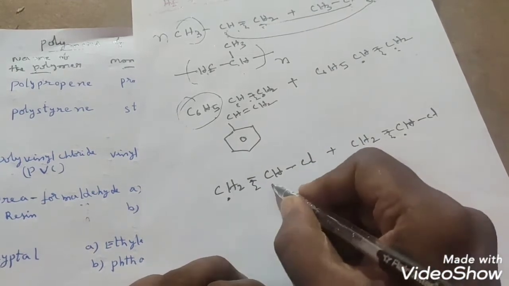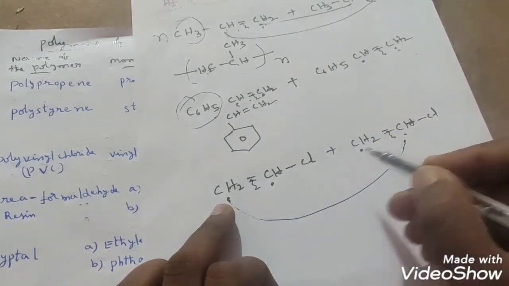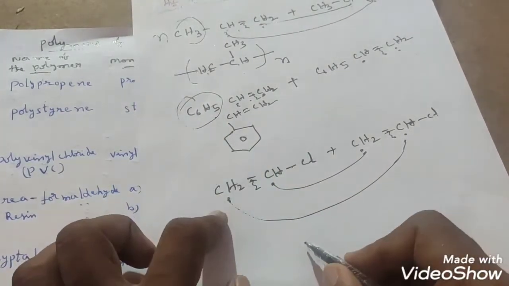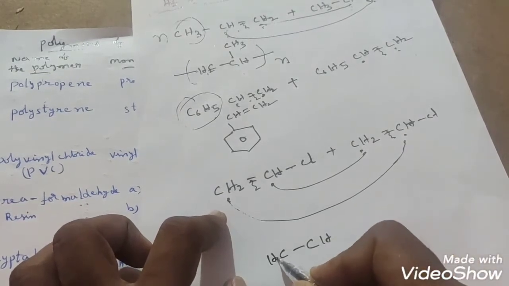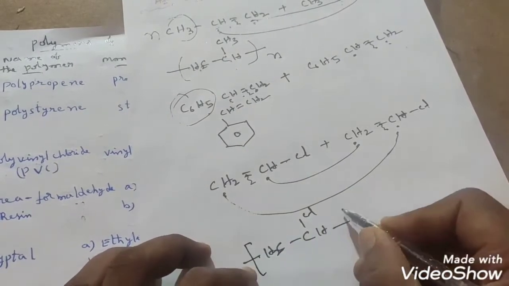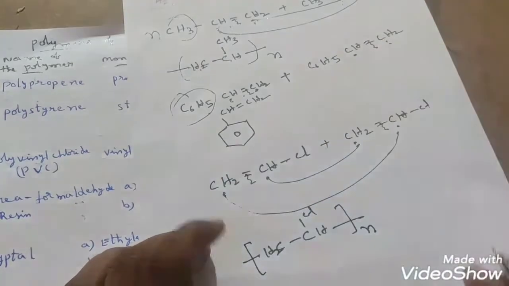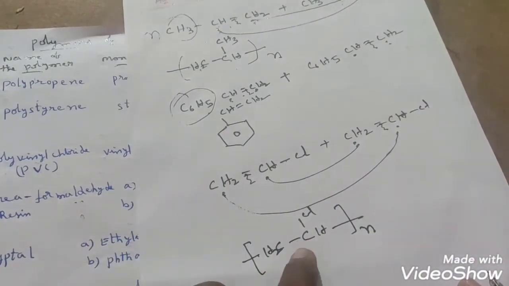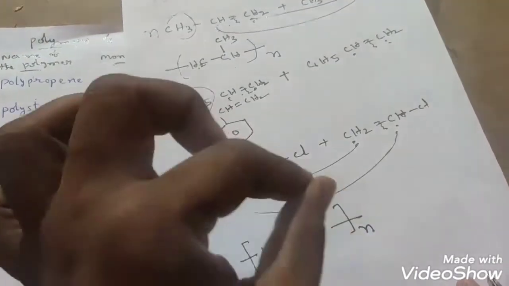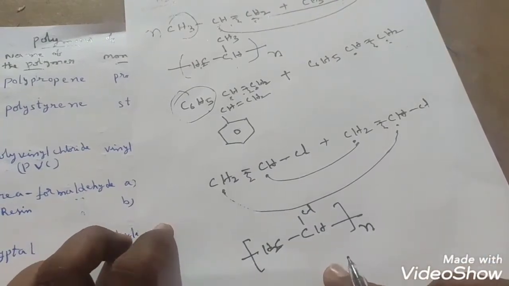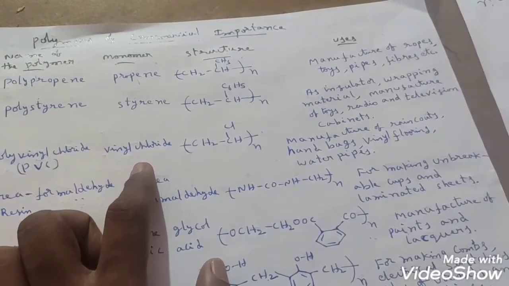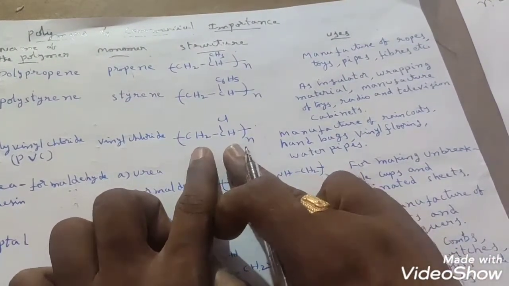Here also the same thing. Wherever CH2 is present, that will join with the CH. Wherever CH is present, that will join with what? CH2. So CH and CH2 parts are joining parts. So that's why I have written like this. CH, CH2 joining, and CHCl is there. As it is, you can take and you take n times because n moles of vinyl chloride we have taken. This is a partial structure of polyvinyl chloride polymer. Sometimes they will ask what is the partial structure of polyvinyl chloride. Means this only you have to write. Okay? This is the structure of polyvinyl chloride, students.